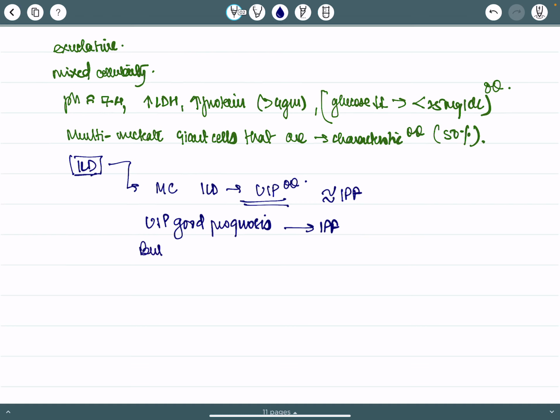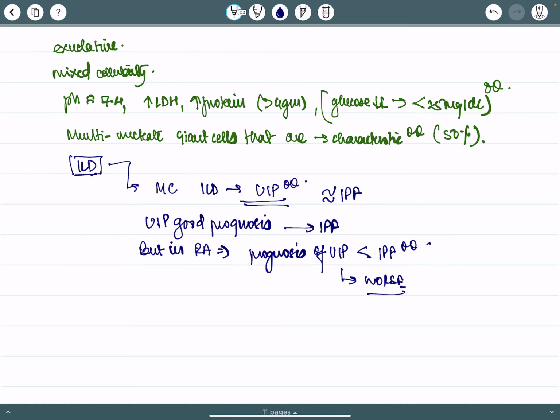But in RA, the prognosis of UIP is worse than IPF. Worse prognosis.